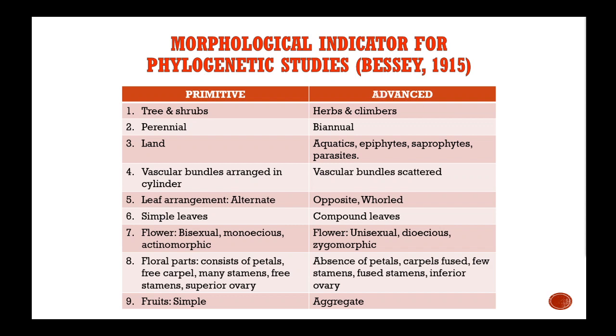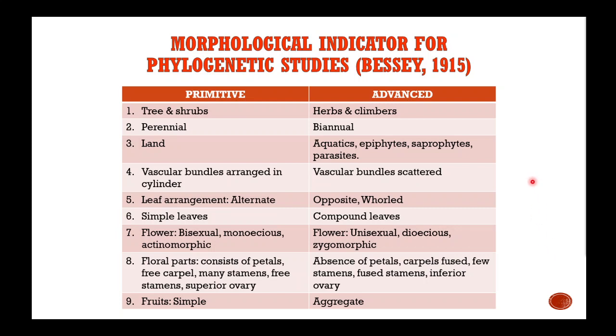Of course, when you look at Bessey, this is earlier than Smith. They basically characterized the phylogeny based on these assumptions. So again, the trees and shrubs, the herbs and climbers, between the perennial and biennial. So almost not much difference from what was listed by Smith.